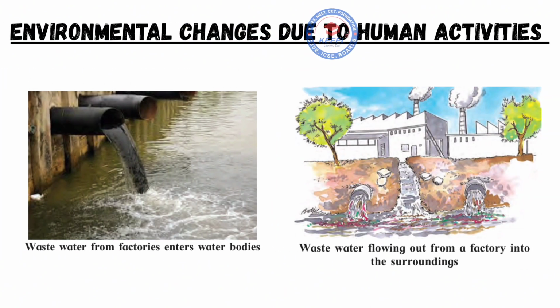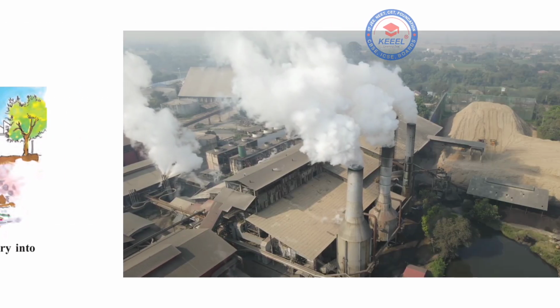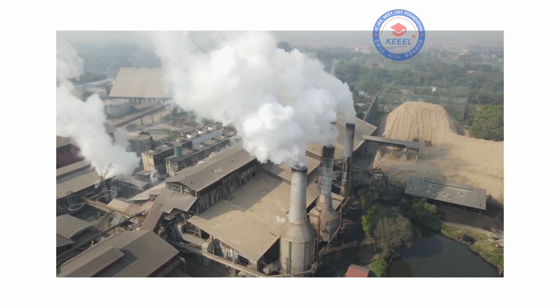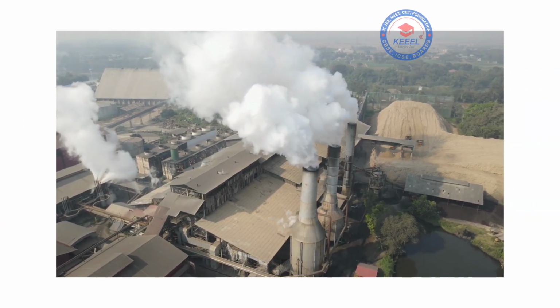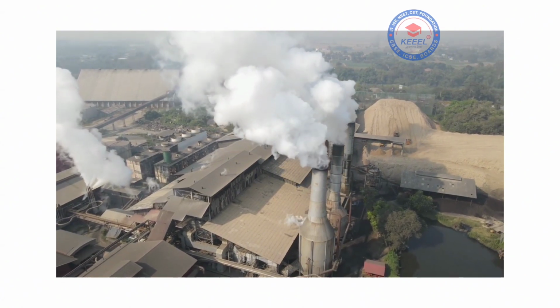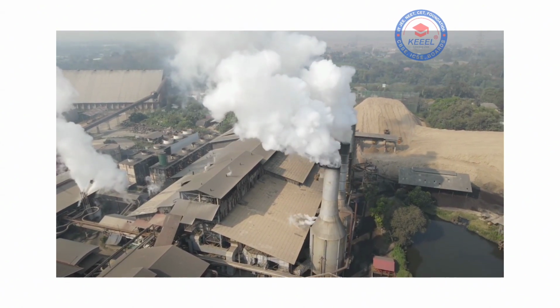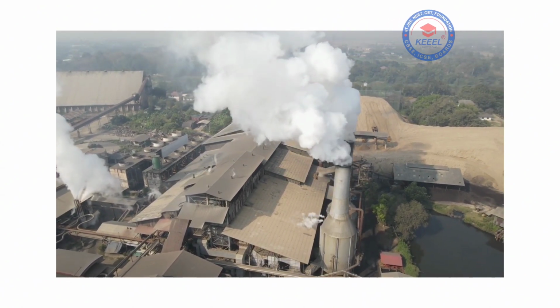Environmental changes due to human activities. People change the environment in many ways. Marshy lands are filled up to make new buildings. Dams are built, which changes how rivers flow. Factories throw wastewater into rivers and soil, which pollutes them. When we use too many chemical fertilizers or pesticides, it spoils the soil and water, harming plants and animals.